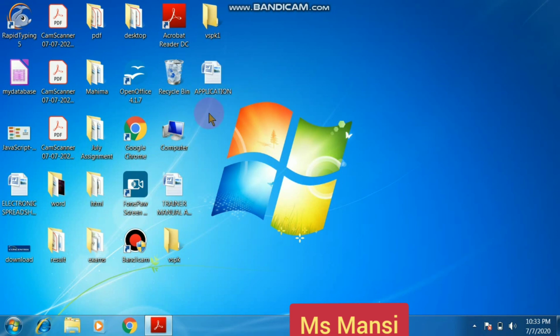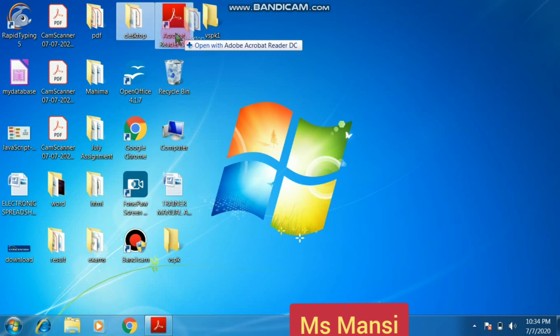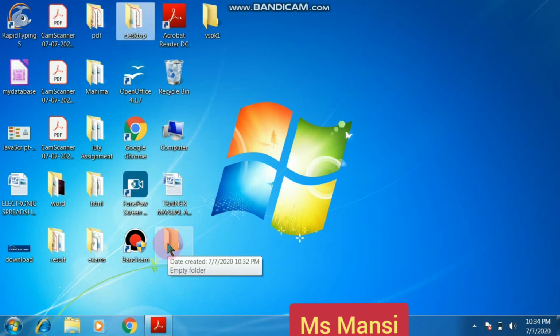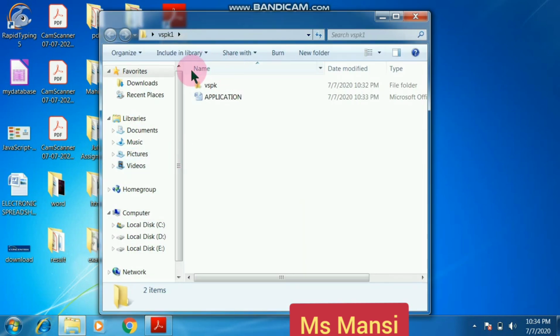So this is the file, and this is the folder. I move this file into this folder. A folder contains many files in it, and if I put this folder into another folder, then a folder inside a folder is known as a subfolder.